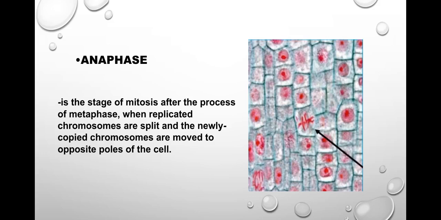Anaphase is the stage of mitosis after the process of metaphase, when replicated chromosomes are split and the newly copied chromosomes are moved to opposite poles of the cell. The diploid sets of daughter chromosomes separate. They are pushed and pulled toward opposite poles of the cell by spindle fibers.